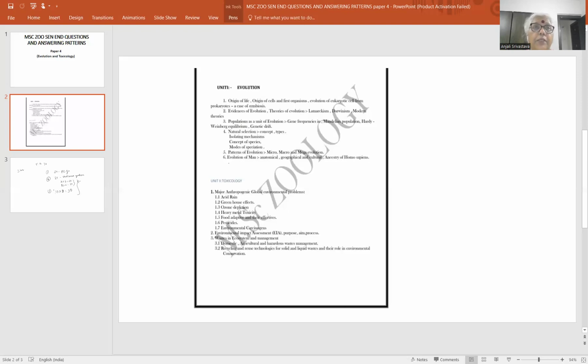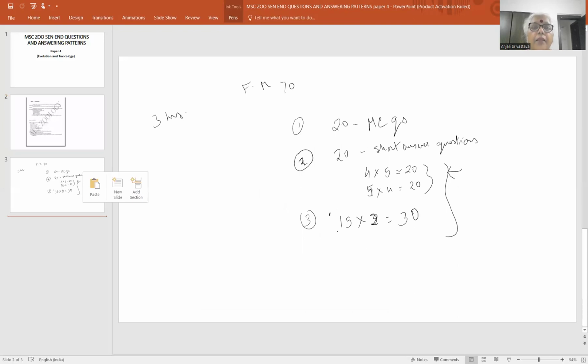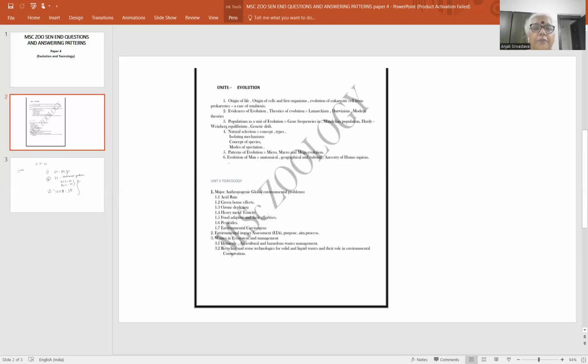Otherwise toxicology में जो toxins के बारे में इस syllabus में कम है. So I think these topics जो यहाँ पे हैं, ये अपने आप में short questions के लिए each and every topic is important.